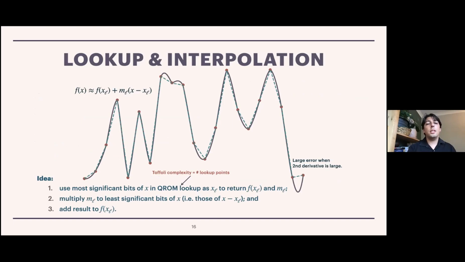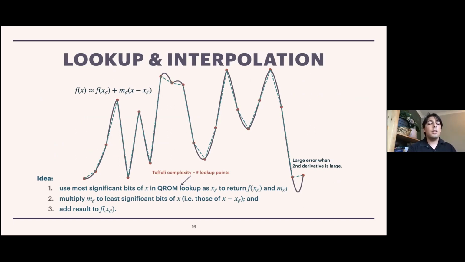So the way that we're using the QROM is to look up the points in a function. So the idea is that if we are going to evaluate f of x, we can approximate this by evaluating f of x sub l for some known value of x sub l that's close to x. And then we add to it some slope that depends on L times the difference between x and x sub L. So the idea then is to use the most significant bits of the input x in a QROM lookup to figure out what we should use for the values of f of x sub L and for m sub L.